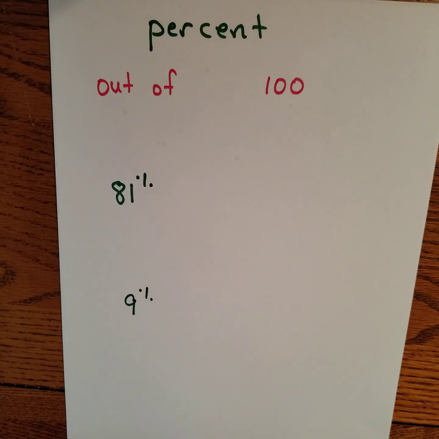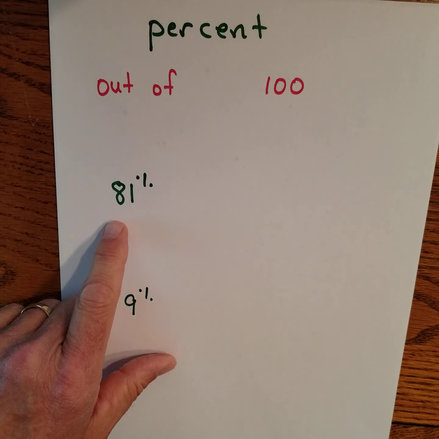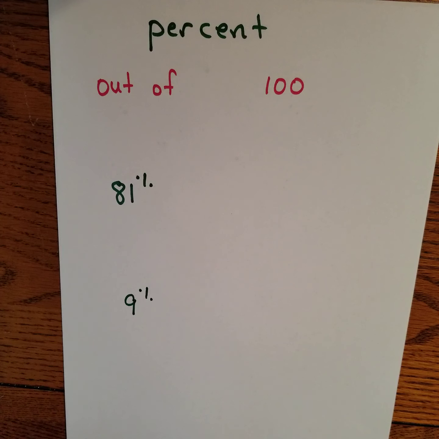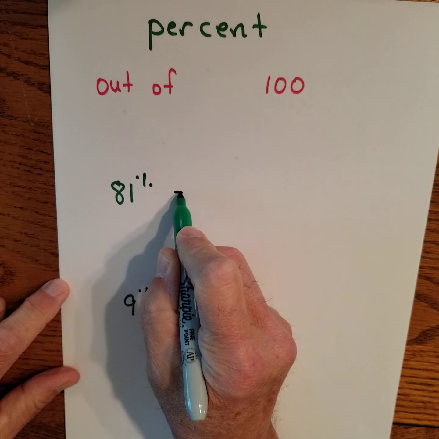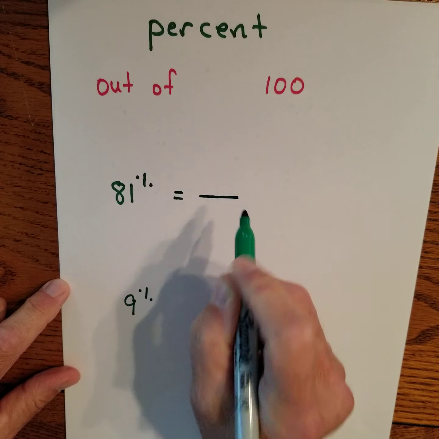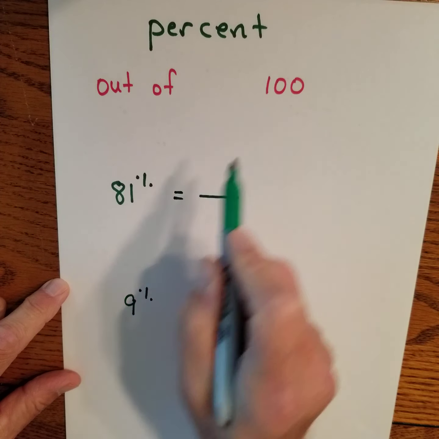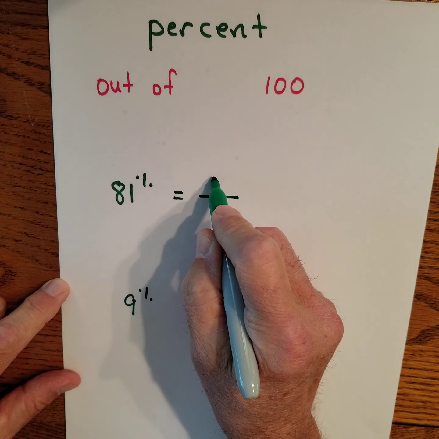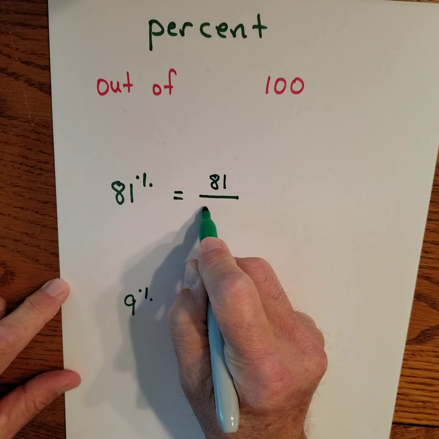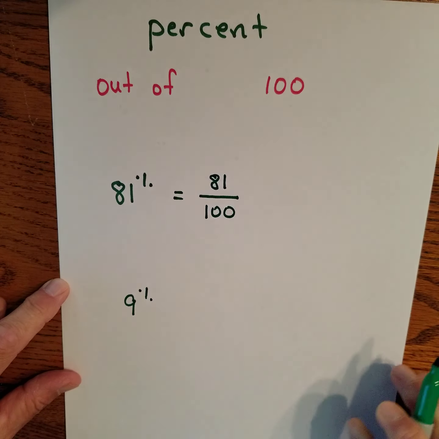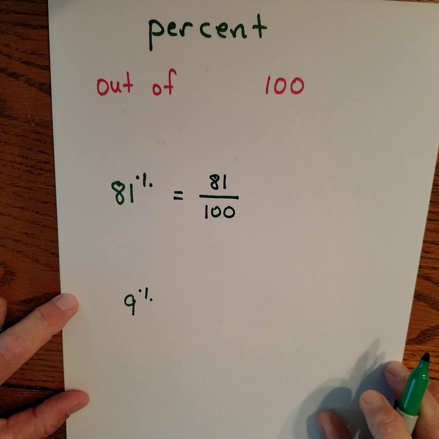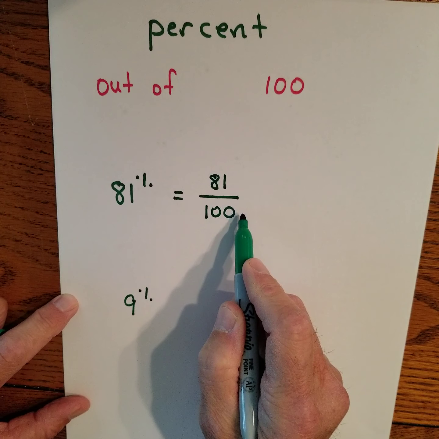Now, when I think about percentages, I often think about a basketball player shooting free throws. If you're a very good free throw shooter, you might make 81% of your free throws. What does that mean? Well, the word percent means out of 100. So 81% means that you make 81 free throws out of 100 tries. That's very good. 81% is 81 out of 100.